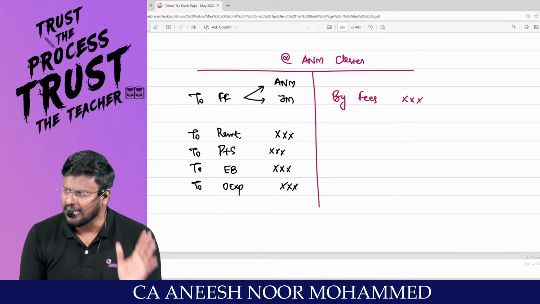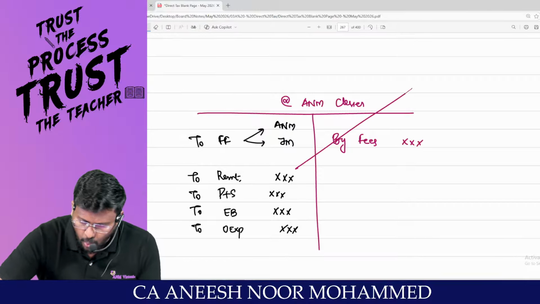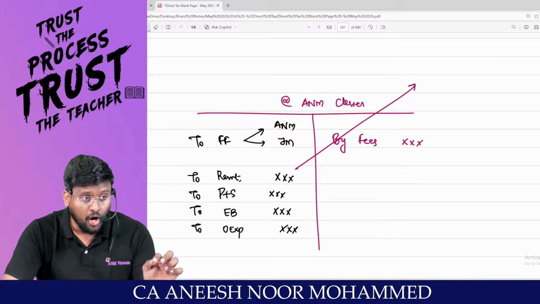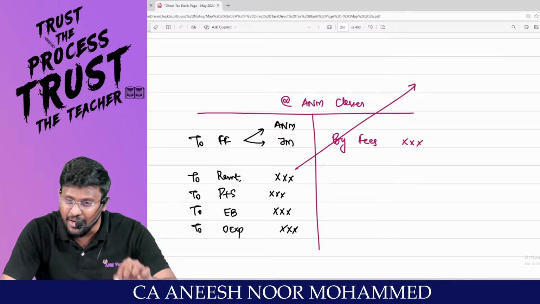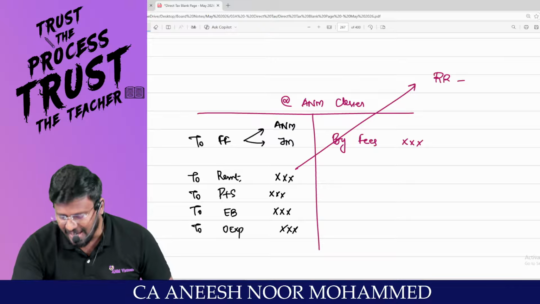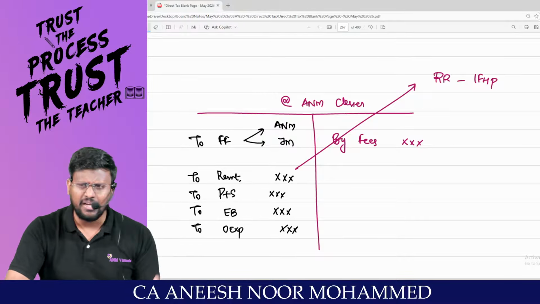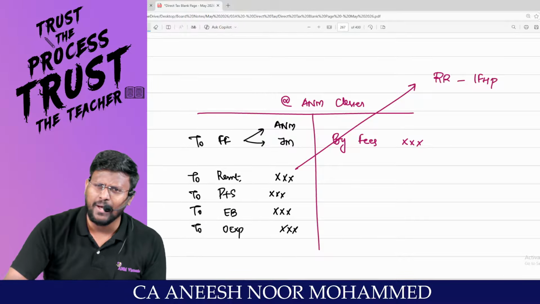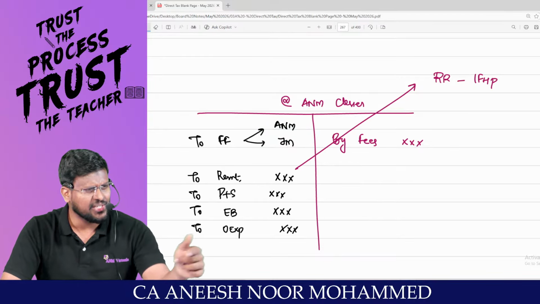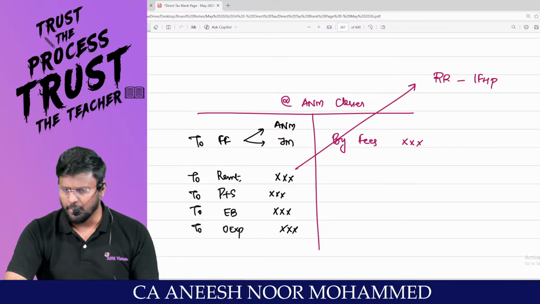What the Income Tax Act is saying is that if you debit rent in your profit and loss account, this is an expense to ANM classes. The landlord, the person who has given the building to us, should show the rent received under the head income from house property. Am I right? He has to calculate the income from house property: gross annual value less municipal taxes paid by the owner, net annual value, less deduction under section 24A, less deduction under section 24B. You will get the answer as income from house property.